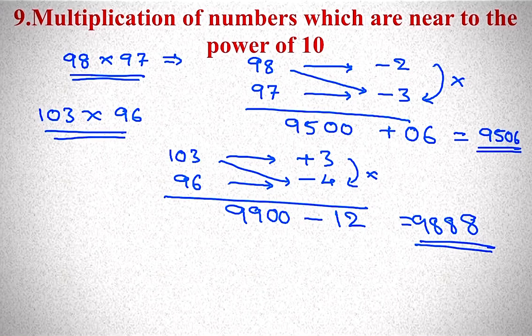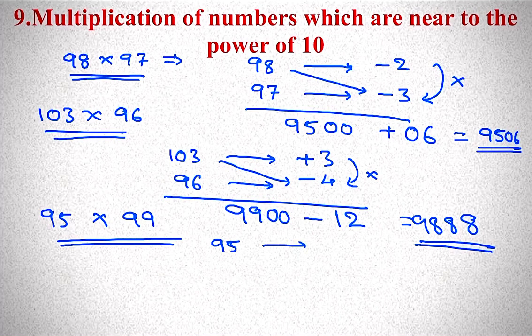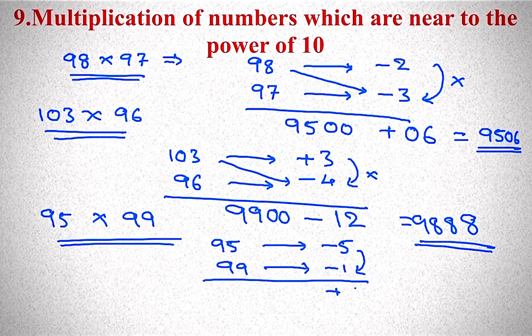And if I want to multiply 95 into 99, then 95, how much less than 100? Minus 5. 99, how much less than 100? Minus 1. So minus into minus plus, 5 into 1, 05 you have to take. 95 minus 1, 94. Keep 2 zeros. So this is plus 9400.